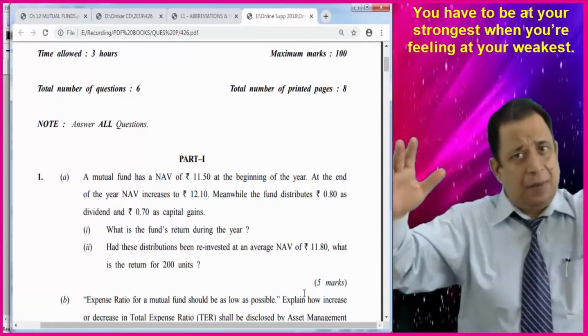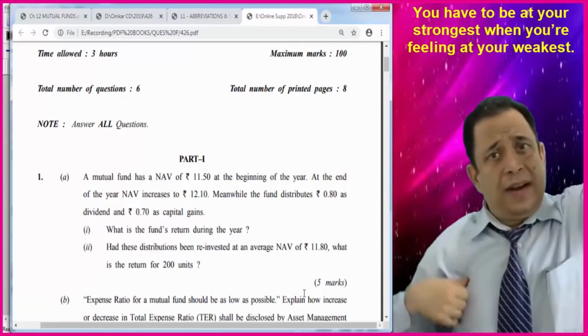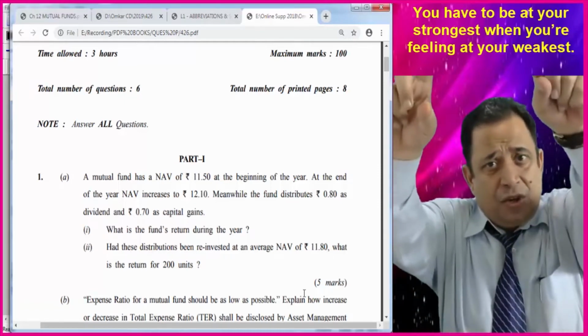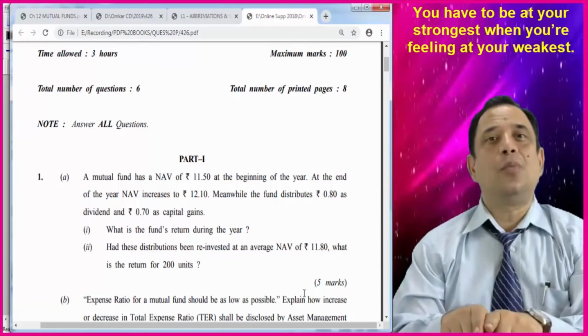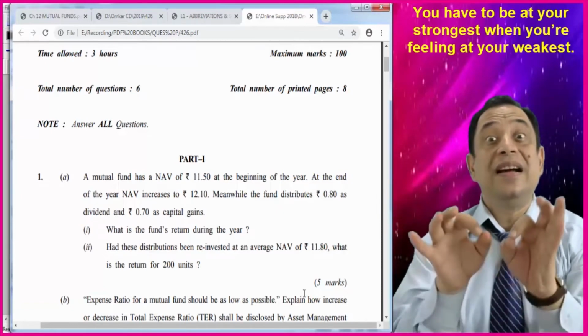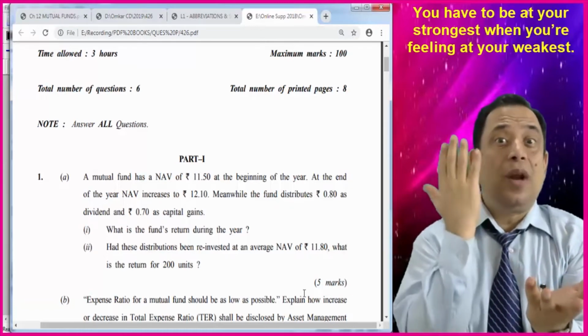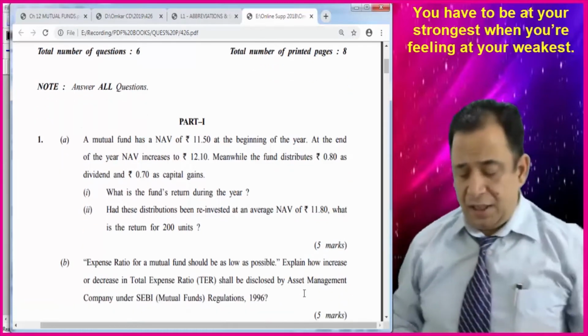We can prepare a timeline. We will prepare the x-axis. We will write NAV in the beginning, NAV at the end. Then we will see how much are the distributions. And then the logical formula we will use without even learning it. I can easily remember the formula for calculating the return. But the second part is very important.